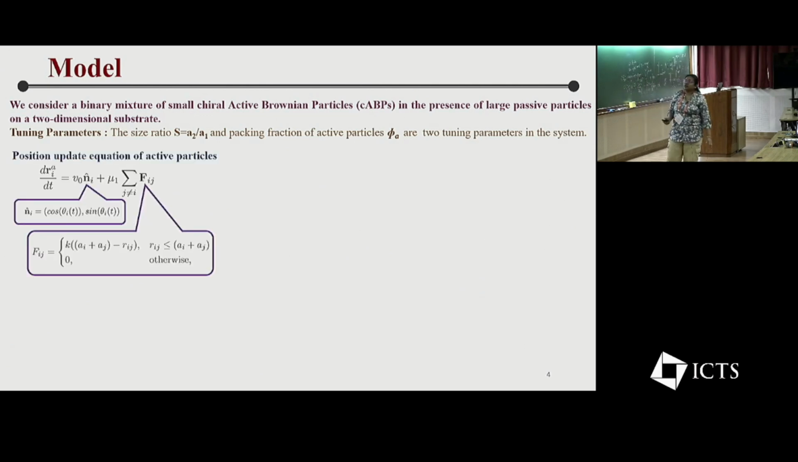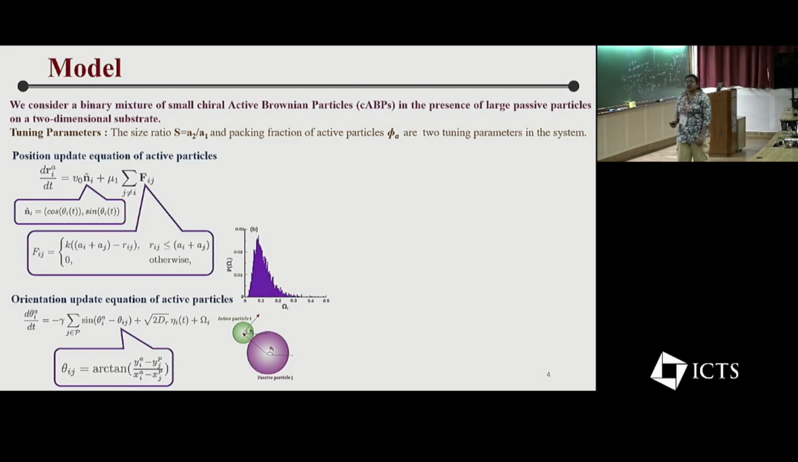Here is the position update of the active particle, which follows an overdamped Langevin equation. First one is the activity and second one is the volume exclusion force. And this is the orientation update of the active particle. First one is the torque, which acts between active and passive particles only. And this is the noise, and this is the chirality. As I told, it is not a constant or fixed value. It is a kind of distribution, that is a log normal distribution.